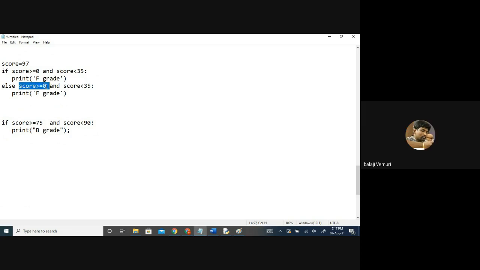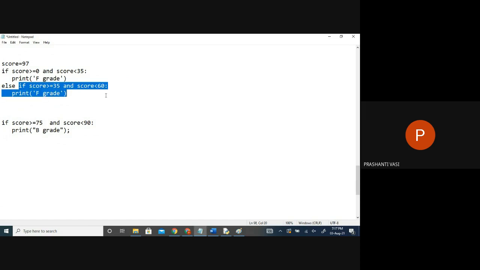It's more than 35 and less than 60. Yes, fine. When will this test get executed, always or only when the first case has failed? When the first case has failed, then only else, then only this condition should be checked.